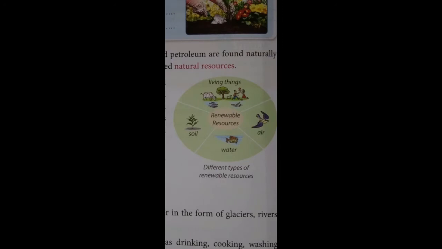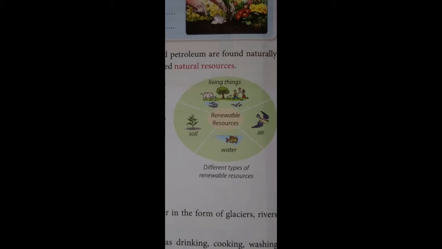So students, there is one picture. Look at this picture. These are different types of renewable resources. Living things like humans, animals, fish, trees, birds, water and soil.